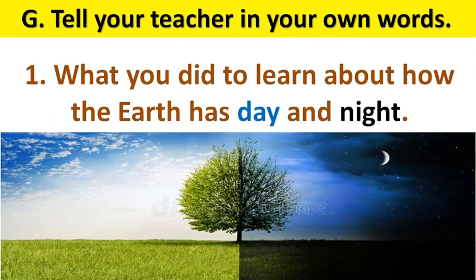If we observe here, we can see that one part of the world is day and another part of the world is night. The part facing the sun is day and the part away from the sun is night.